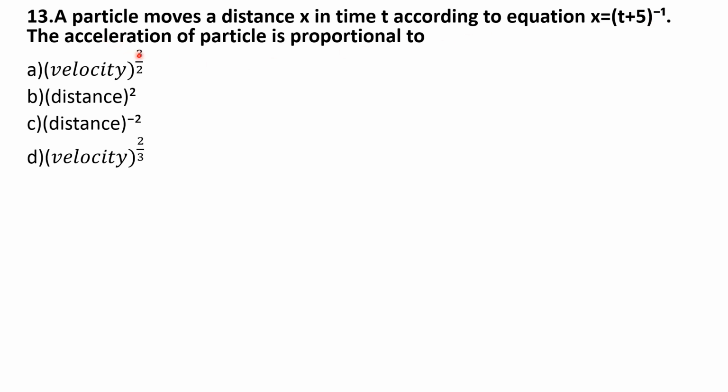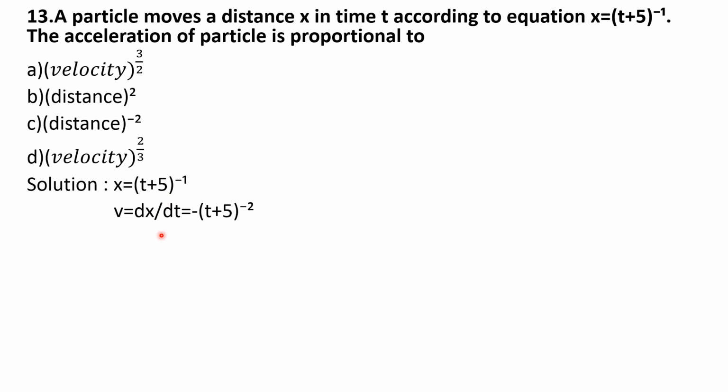Before that you need to find velocity using the formula v is equal to dx by dt, means differentiation of this x with respect to time. For the differentiation you know the formula, that is differentiation of x to the power n with respect to x gives n into x to the power n minus 1. So use that formula to differentiate this.